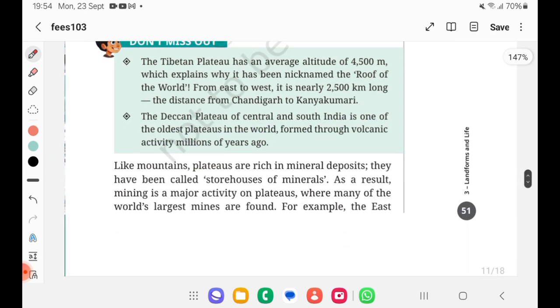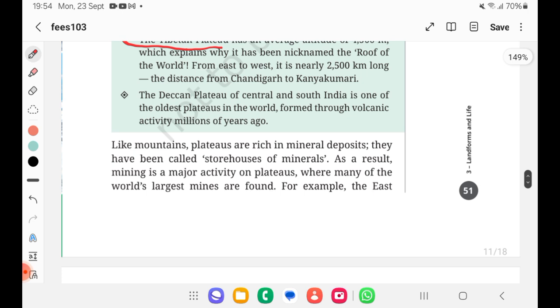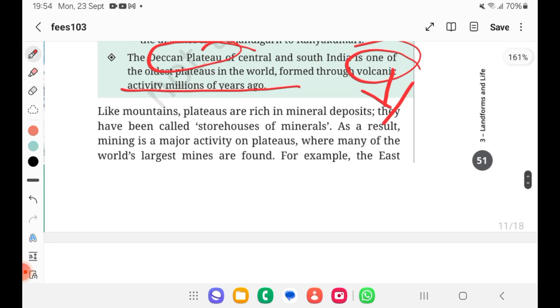See, the Tibetan plateau has an average altitude of 4,500 meters, which explains why it has the nickname roof of the world. From east to west it is nearly 2,500 km long, the distance from Chandigarh to Kanyakumari. The Deccan Plateau of Central and South India is one of the oldest plateaus in the world, formed through volcanic activities. So our Deccan Plateau is formed by volcanic activities. So this is one question.